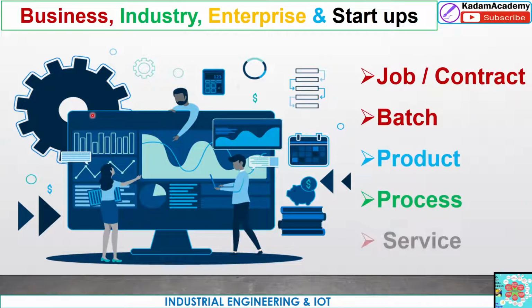In industry or enterprise or startup business, there are different 4-5 types: job order based, contract based, batch type production in industry, or product based industries, or the process industry or service industries. Every industry has its cost of production and has its own profit decided, that may be in percentage. Dear friend, here we have to find out how to maximize the profit. Within 10 minutes, I will clear you these points.